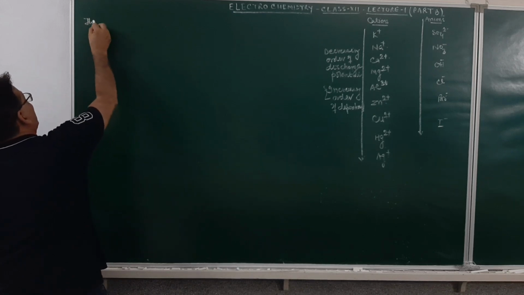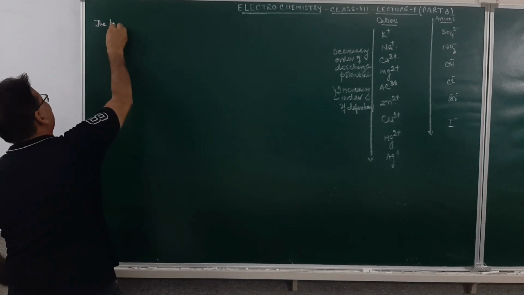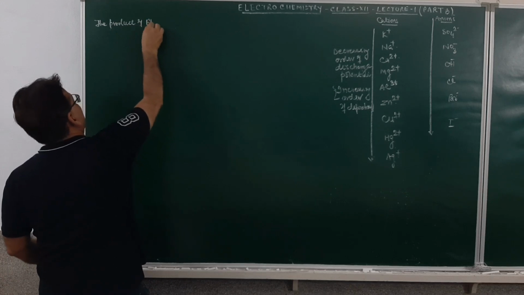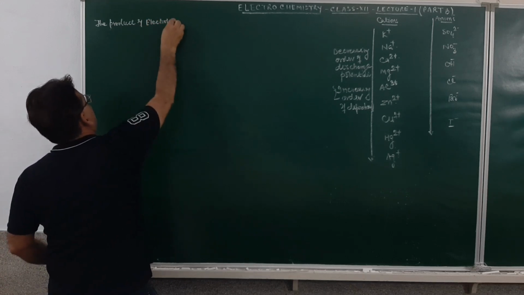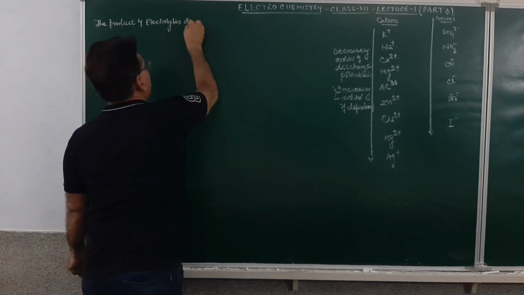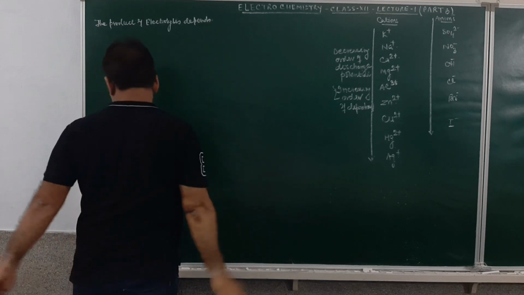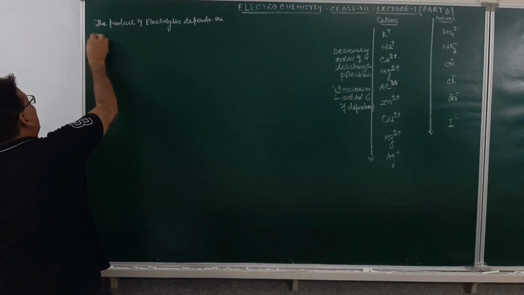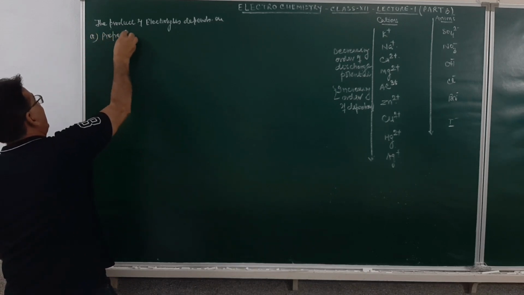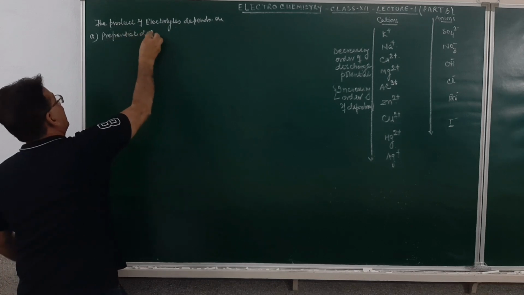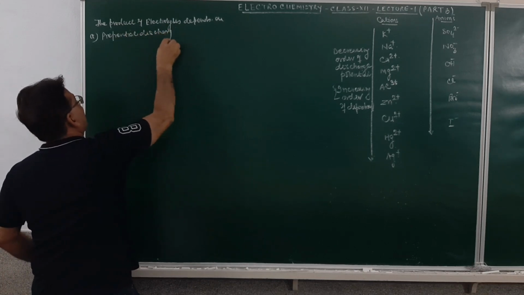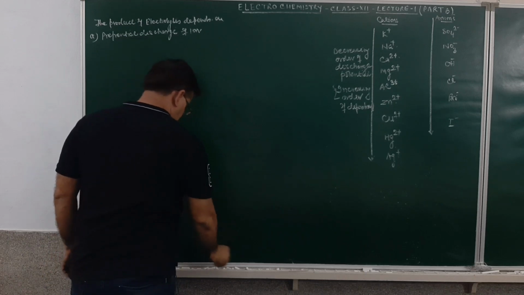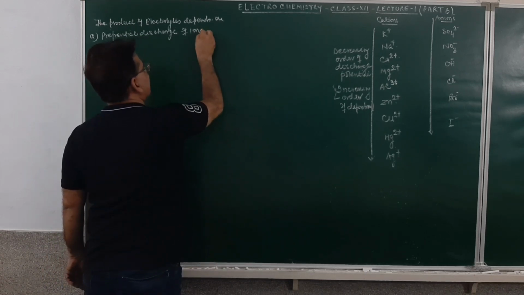The product of electrolysis depends on, number one, the preferential discharge of ions.